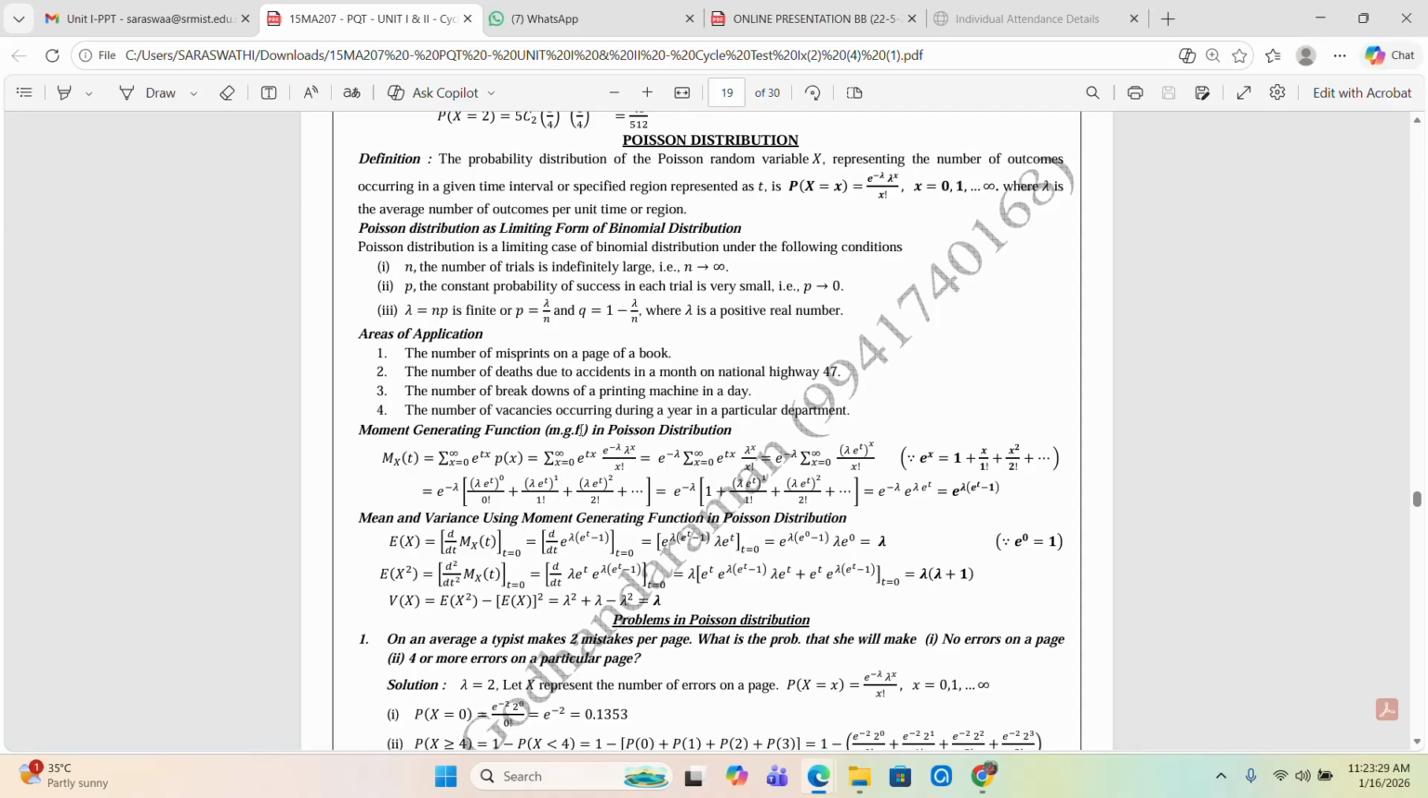Next is the moment generating function, MGF. The Poisson distribution is a discrete random variable. So, for a discrete random variable, the formula for the moment generating function M_x(t) is equal to the summation of e^(tx) into p(x), where the value of x starts from 0 to infinity. So, summation of x equals 0 to infinity e^(tx) into p(x), where p(x) is the Poisson distribution e^(-λ) λ^x / x!.